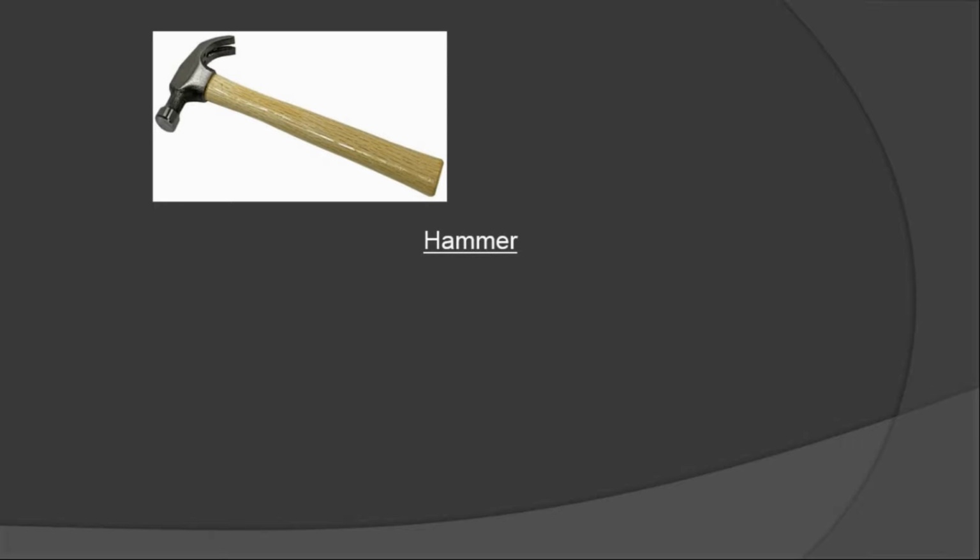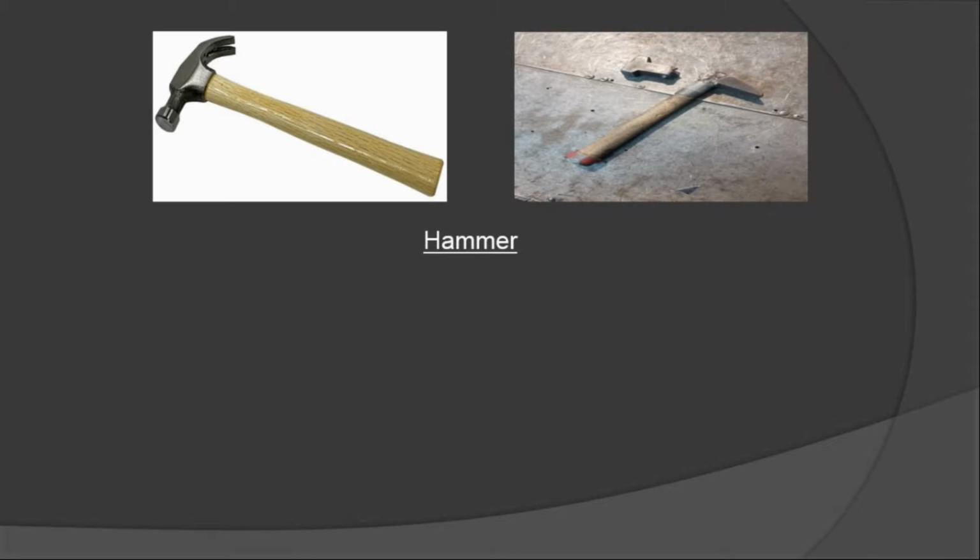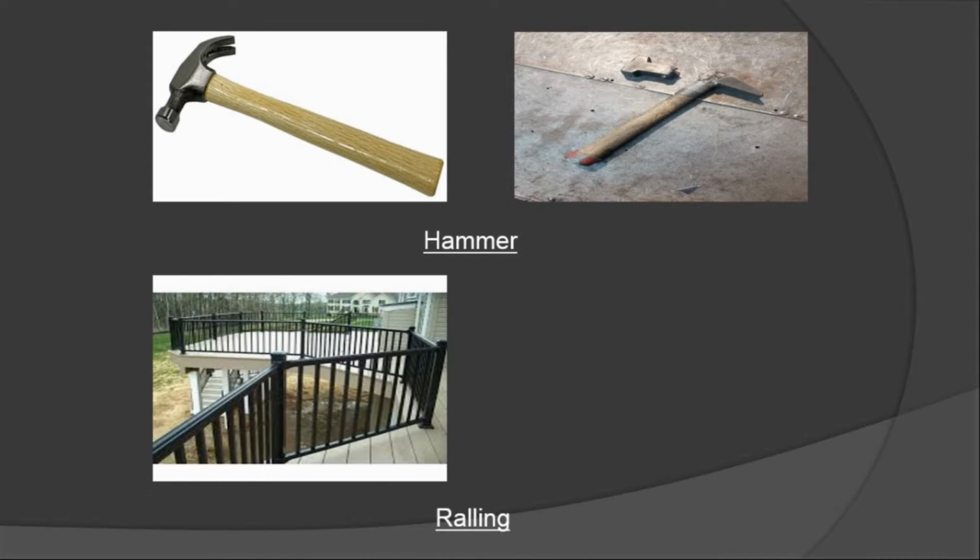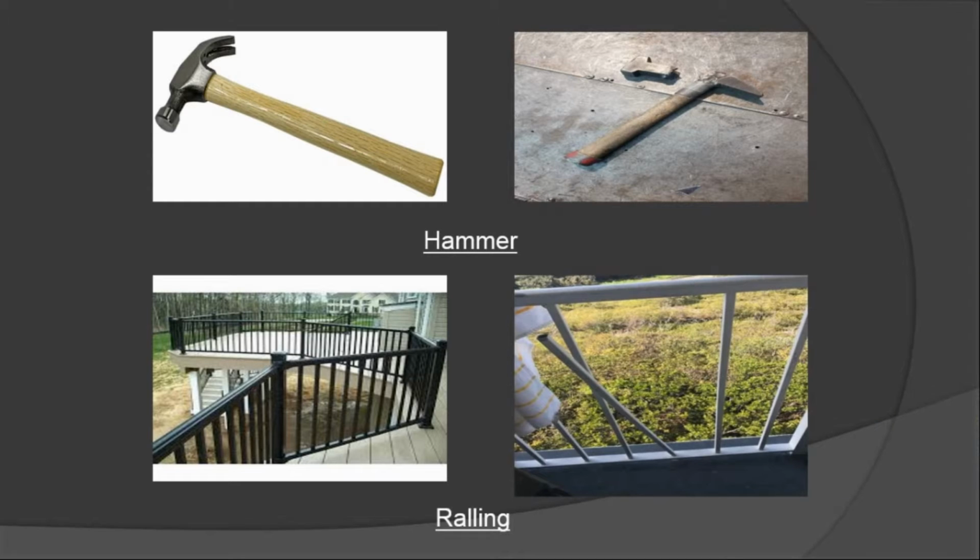Now, suppose that we want to make a hammer and the material doesn't have good properties. What will happen? The hammer may fracture without changing the body shape. And suppose that we are trying to make a railing and we are not using good quality material, then there may be chances of it changing shape. They all say that we need to study mechanical properties for making our desired material.